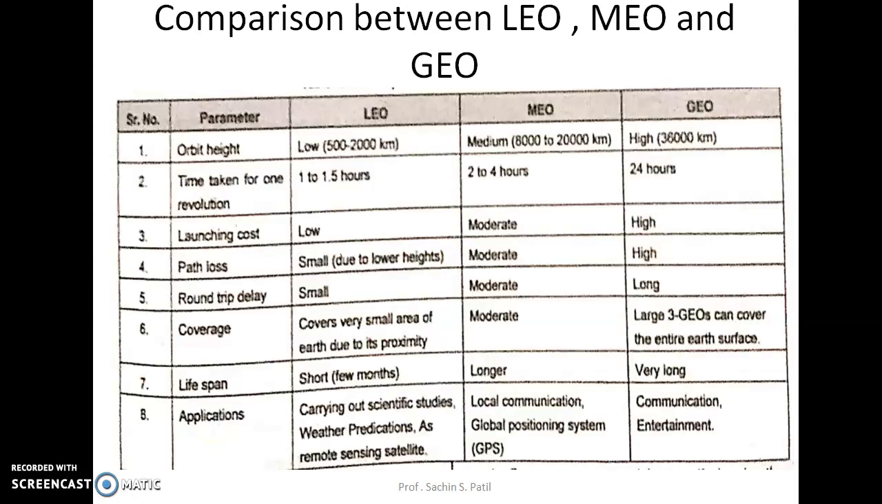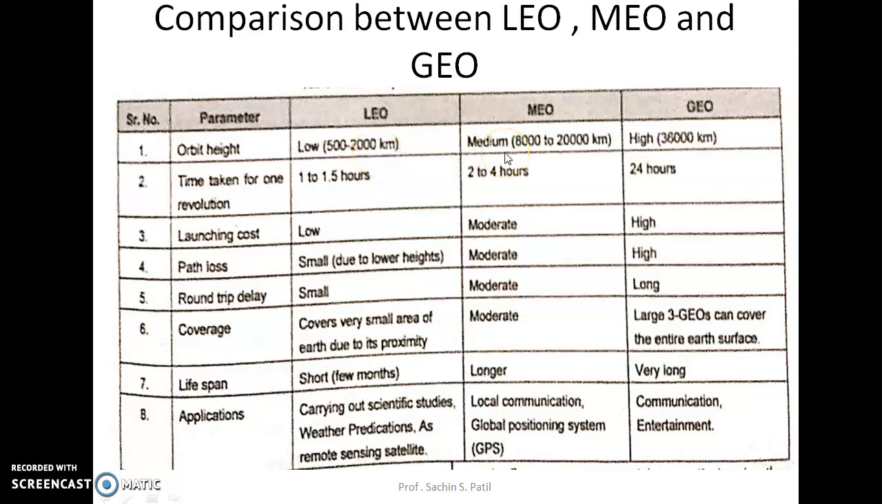Now we can compare the low Earth orbit, medium Earth orbit, and GEO satellites. The first comparison point is the orbital height. The low Earth orbit satellite lies in the range of 500 to 2000 kilometers from the surface. These are the values given in the book, that's why they are taken. If you see the internet or any other book, these values are not fixed; they vary, for example 500 to 1500 kilometers for low Earth orbit.